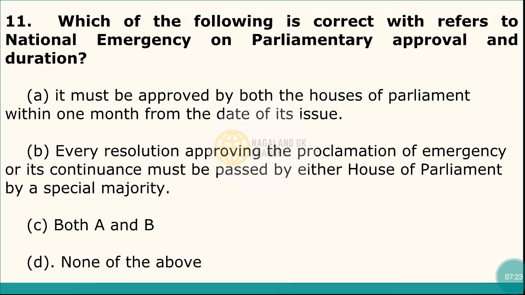Question number 11. Which of the following is correct, which refers to national emergency on parliamentary approval and duration? And here the correct answer is option number C, that is both option A and option B are correct. That is, it must be approved by both the Houses of Parliament within 1 month from the date of its issue. And every resolution approving the proclamation of emergency or its continuance must be passed by either House of Parliament by special majority.